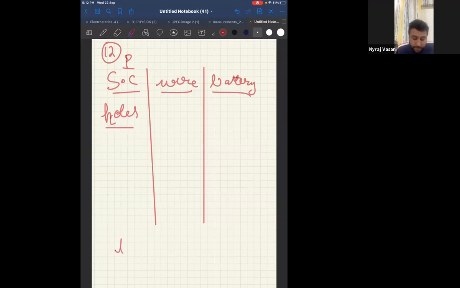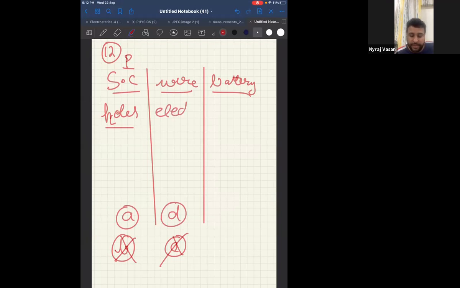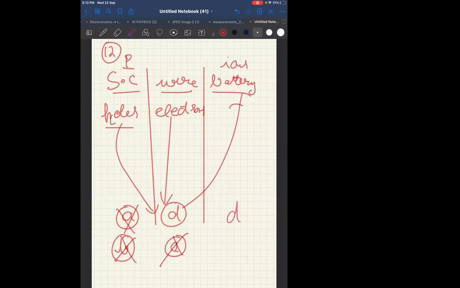Because of that, option B and option C are automatically eliminated. My only options remaining are option A or option D. Now, a wire is nothing but the flow of electricity. Flow of electricity means flow of electrons. Therefore, I know in a wire, electrons only conduct. Therefore, between A and D, A is saying ions, so A is out. Therefore, semiconductor holes, then the wire will be electrons, and the battery will have ions flowing from positive to negative electrode. Therefore, the right option will be D. Getting it?